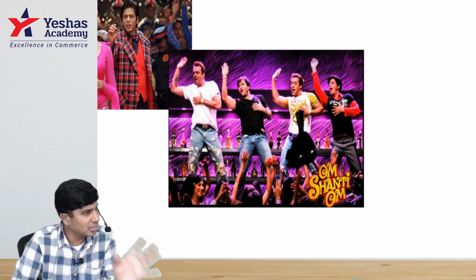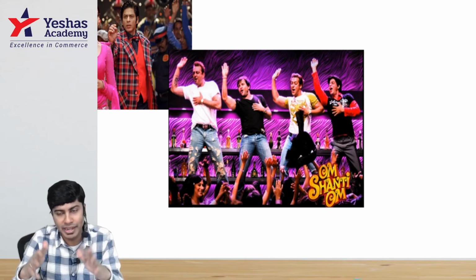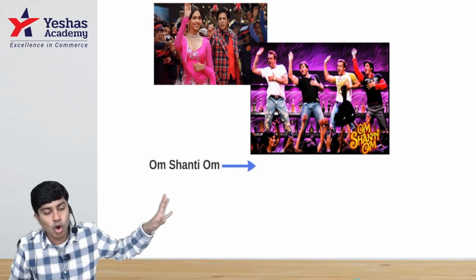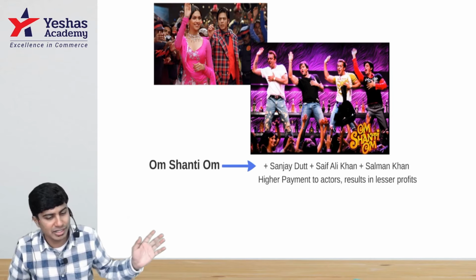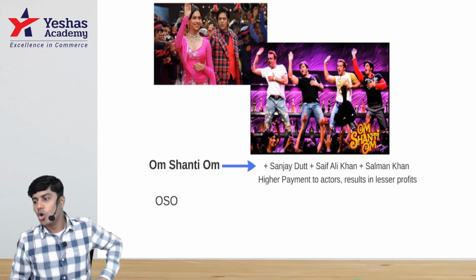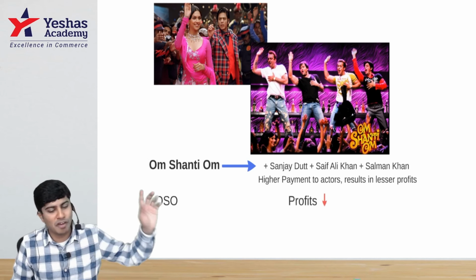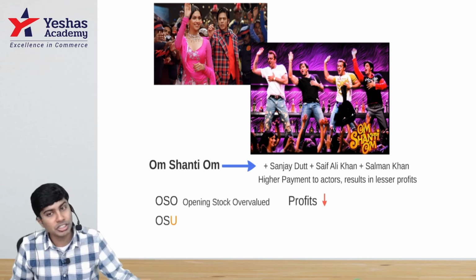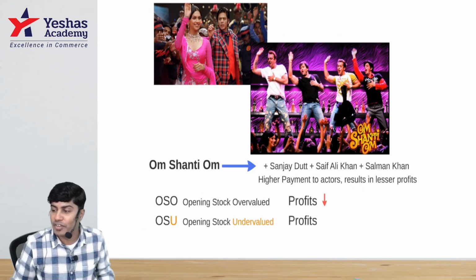I'll repeat. Om Shanti Om: more actors keep coming into the song, more payments have to be paid, and profit will decrease. Remember that. OSO. People keep coming, higher payments, profit decrease. Higher payment to actors results in lesser profits. Same story. OSO means opening stock overvalued. When the opening stock is overvalued, profit will decrease. Let's change it. OSU, opening stock undervalued. Opposite. OSO, profit decrease. OSU, profit increase.